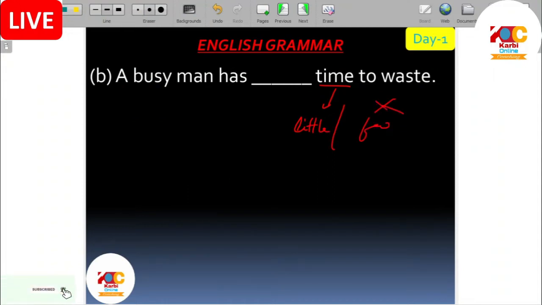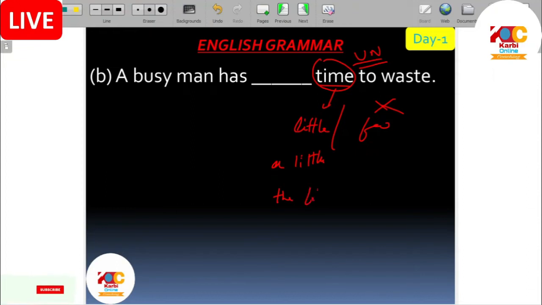Few is incorrect. Why? Because time is uncountable now. We can count time, but we are not talking about how we can count time; the word time itself is uncountable. So before uncountable, we have to use little. But when we talk of little, we have three options: one is little, another is a little, and another one is the little.